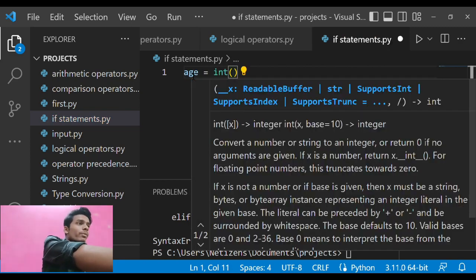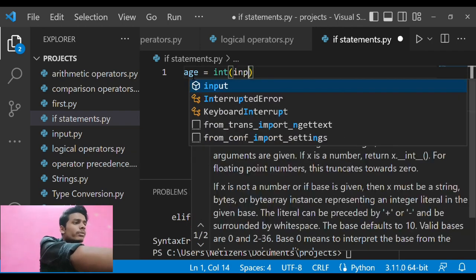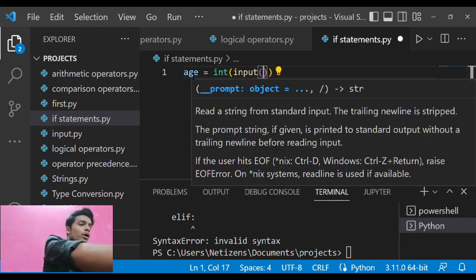For those who don't know, we have already covered this. Remember what type conversion is in Python, and let me know in the comment section if you remember anything about that. We have learned about that in this video. So enter your thoughts on type conversion in the comment section.